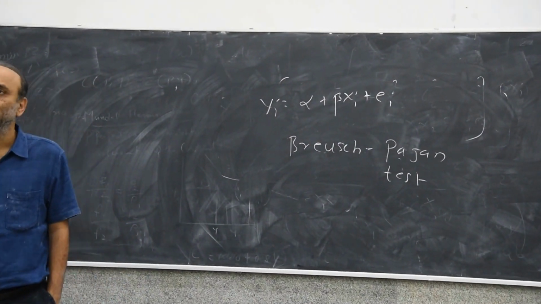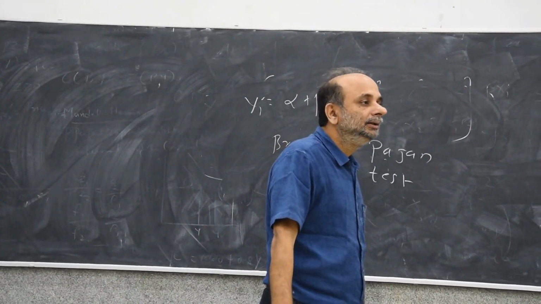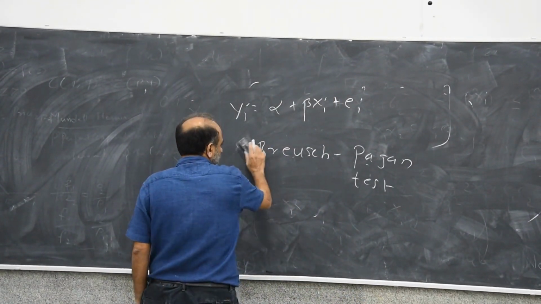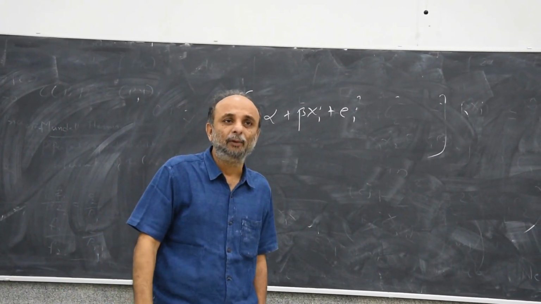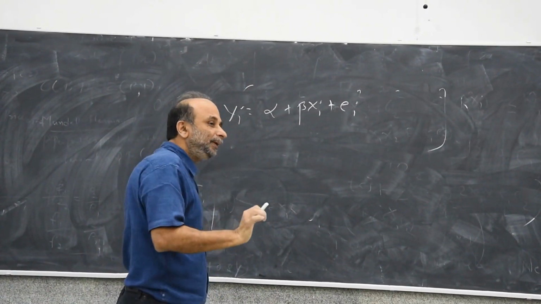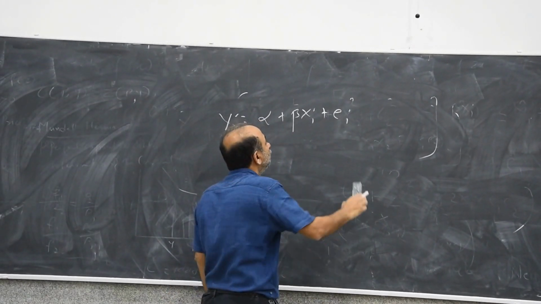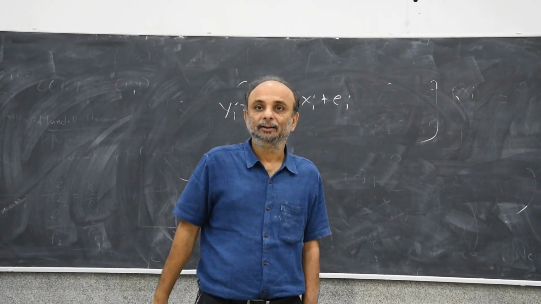The basic idea of the Breusch-Pagan test is that the variance of the error term depends upon some set of variables, z.